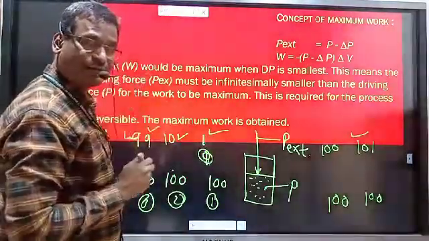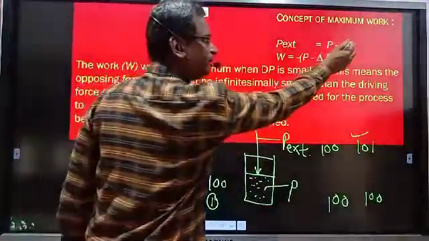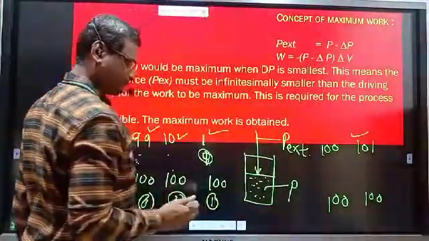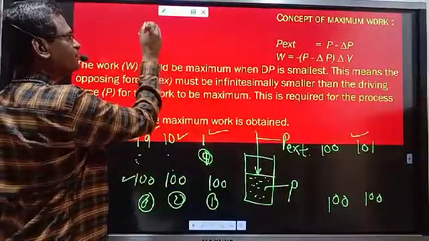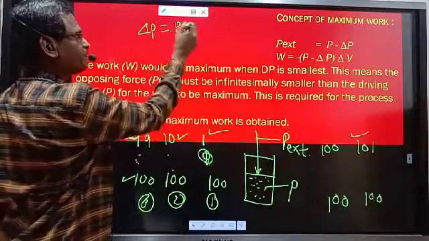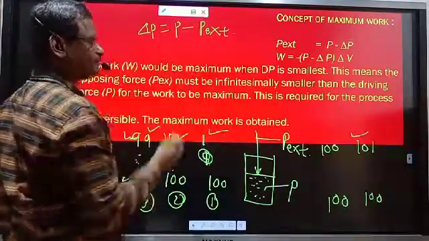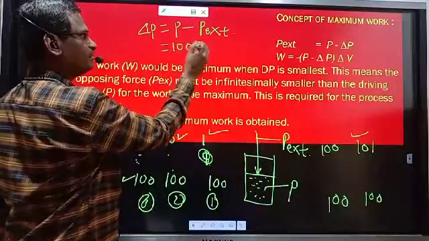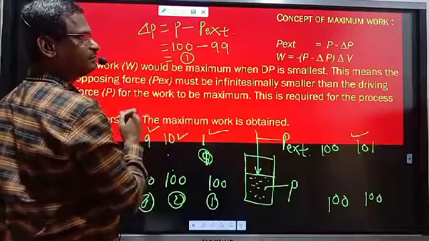For getting maximum work, see, delta P must be less. Suppose delta P is nothing but pressure of gas minus applied external pressure. Pressure of gas is 100, external pressure 99. So this difference is 1. Delta P is 1.